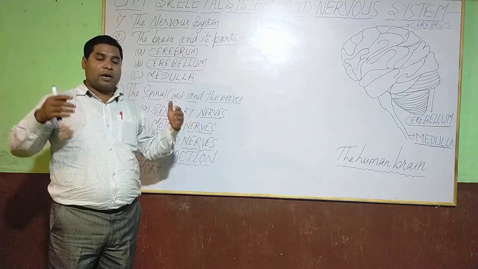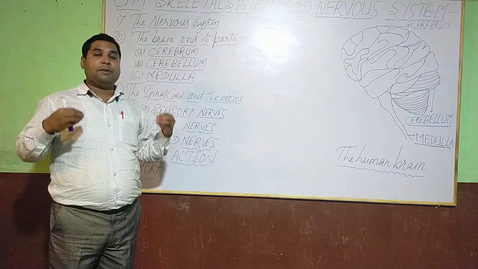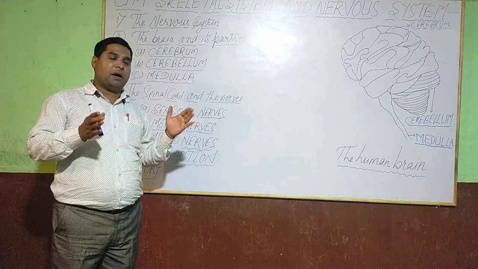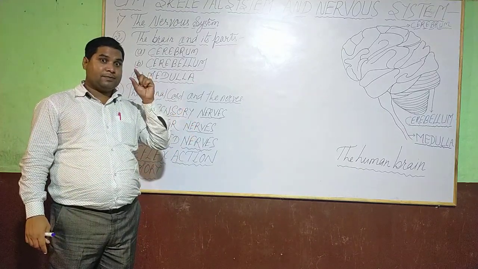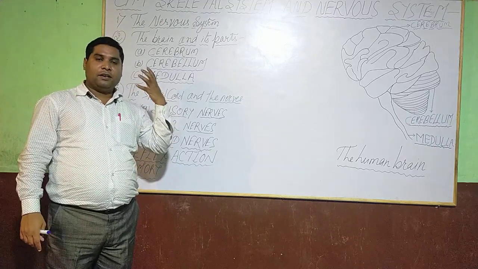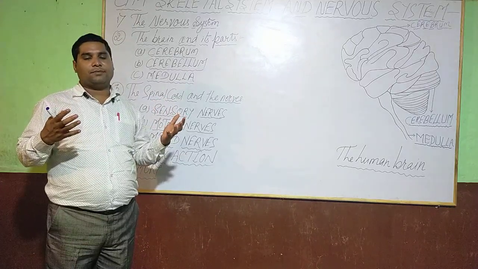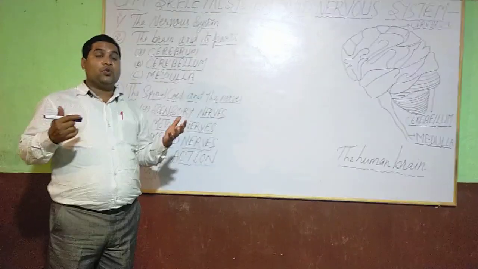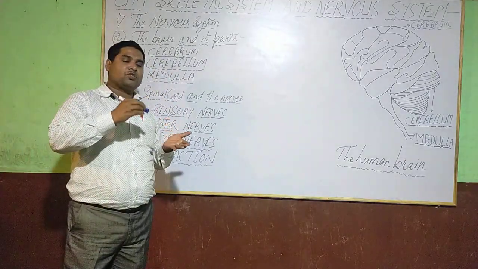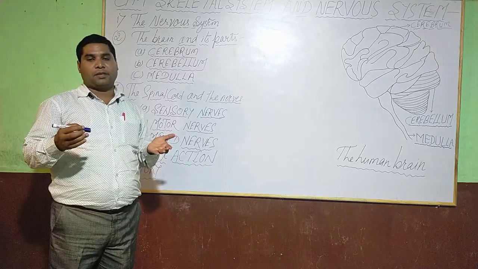It controls our voluntary muscles of the body, and it also helps us to see, hear, learn, think and remember. Dear student, we use cerebrum while we are solving a problem or a question or mathematics.